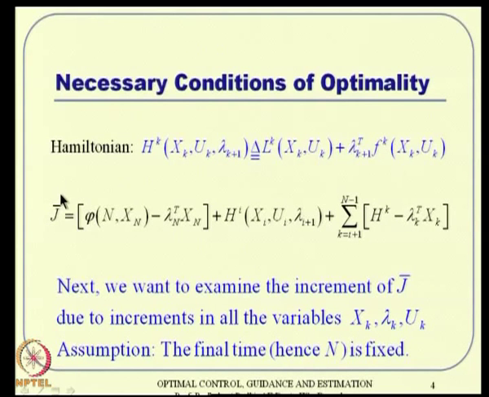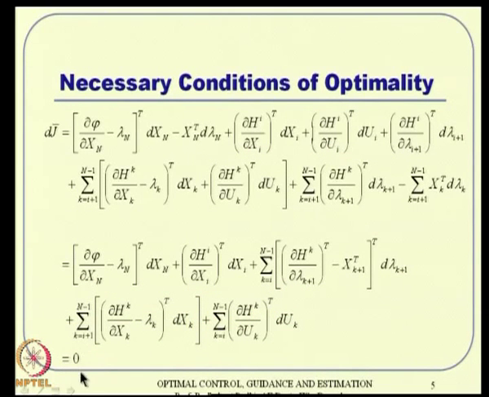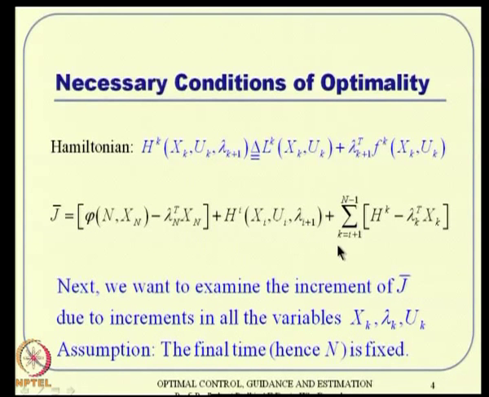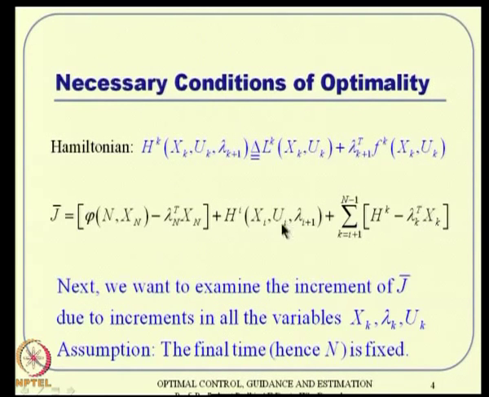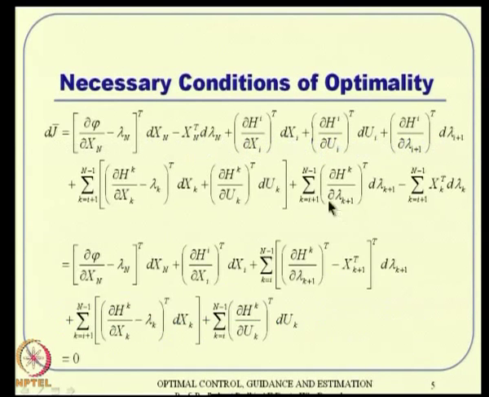So, we talk about the first variation of J bar having to be equal to 0, and hence we are interested to see what expression it takes. So, d J bar, if you talk about this expression, happens because of several perturbations actually. Perturbation of J bar, that is d J bar, happens because there can be a perturbation of d x n, d lambda n, d x i, d u i, d lambda i plus 1, all sorts of things. So, you have to see carefully what all variables J bar is a function of, and then keep on doing this partial derivative sort of thing, and then write this expression.